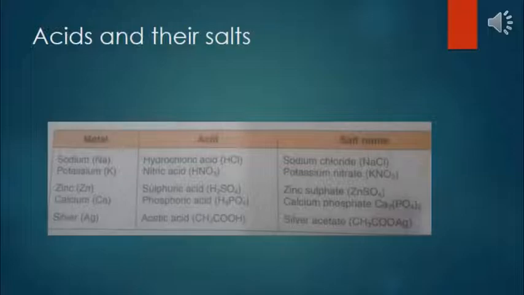In this, the metal sodium reacts with hydrochloric acid and forms a salt, that is sodium chloride. Potassium reacts with nitric acid and forms potassium nitrate salt. Similarly, zinc reacts with sulfuric acid and forms zinc sulfate. Calcium reacts with phosphoric acid and forms calcium phosphate. Silver reacts with acetic acid and forms silver acetate.